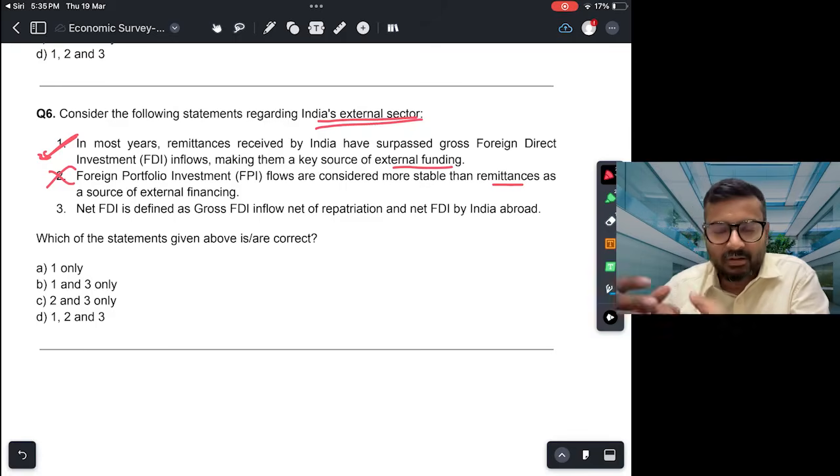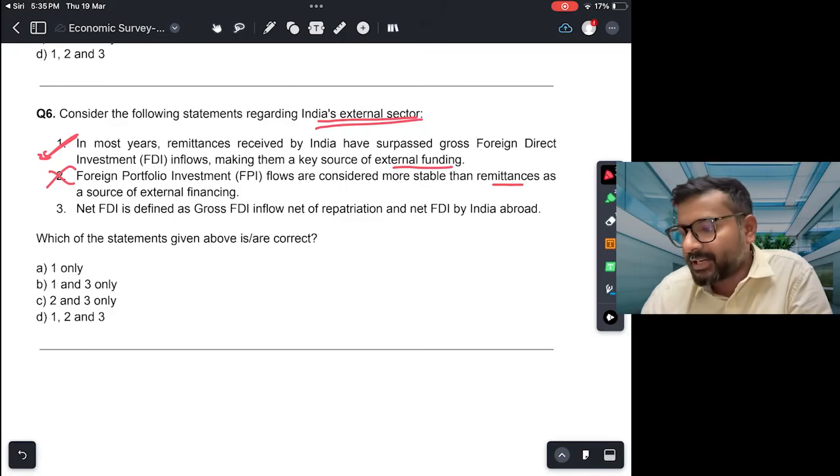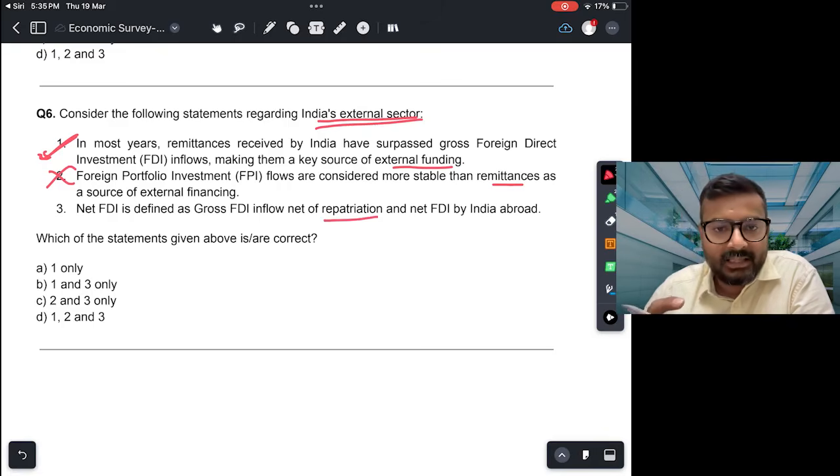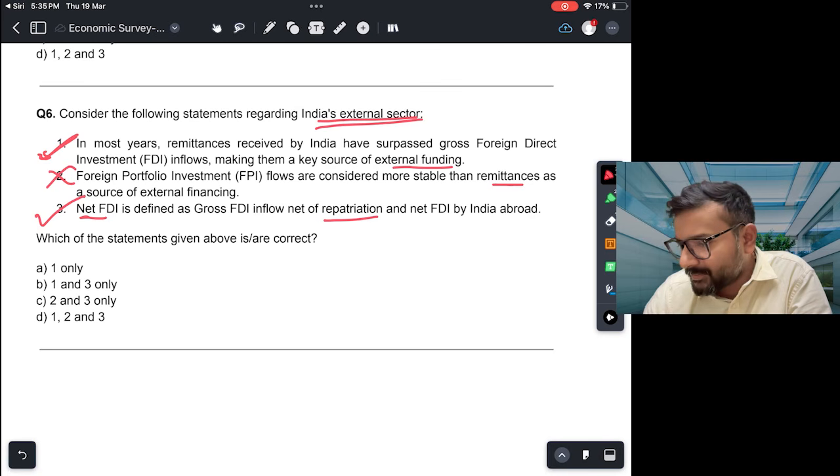So gross FDI is all the FDI coming into India, and net FDI, so gross FDI, so जो repatriation हो रहा है, right? The money that the investors are now withdrawing. Okay, at some point of time the investors will withdraw their investment, they want to make profit, तो वो जब हटा देते हैं, and also the net FDI by India abroad. Okay, so Indian companies investing in other countries, that is also subtracted, then you get net FDI. So this is correct. Which of the statements given above are correct?